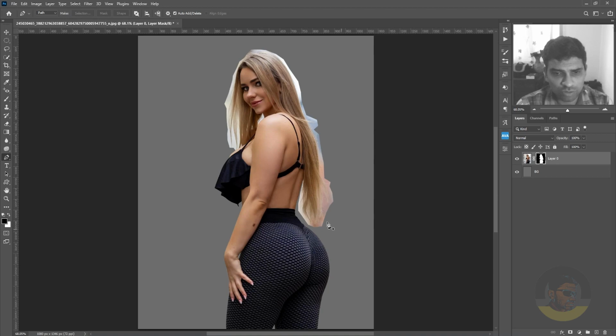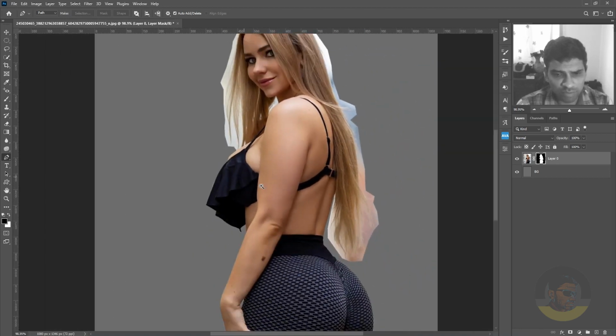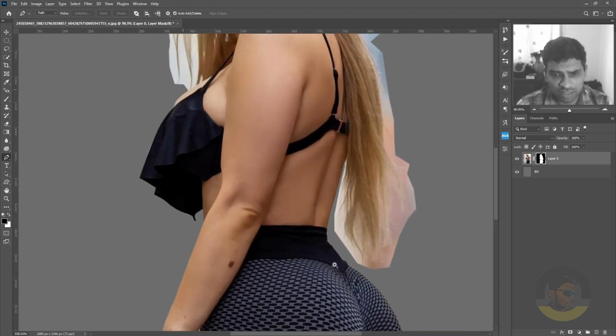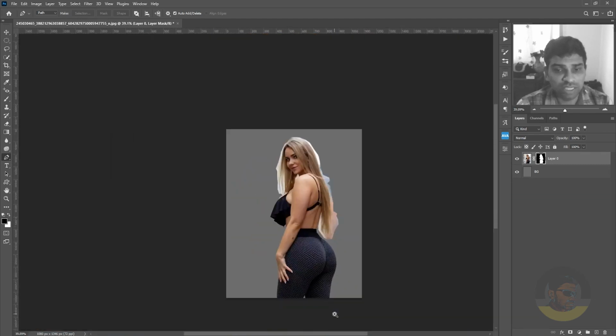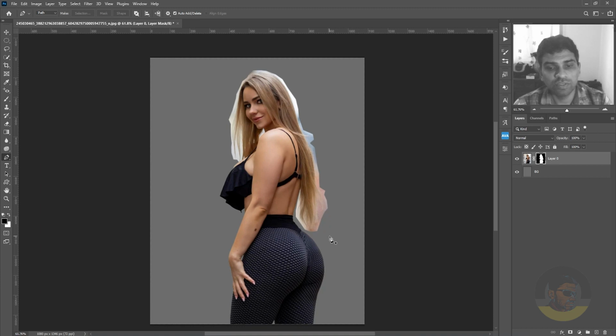Press Ctrl 0 to zoom out and look for some other minor areas where you might think the background is still there. I'm not worried about the hair. So now we will fix the hair. Make sure the mask on the top layer is selected and select the quick selection tool from the toolbars and go to select and mask.